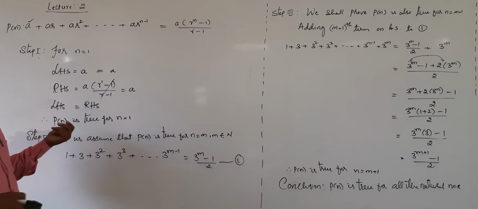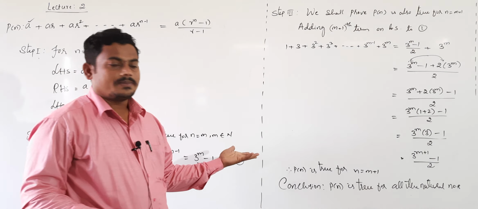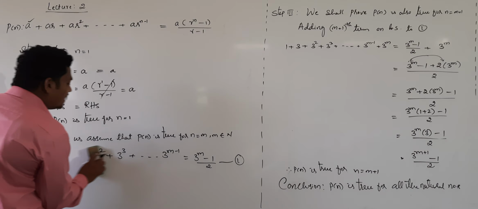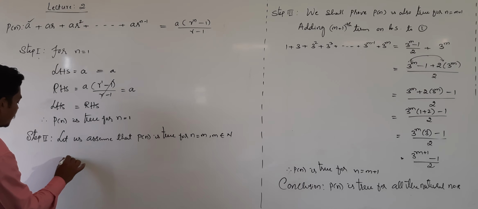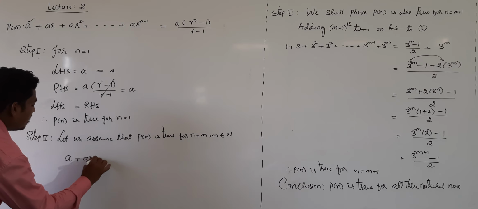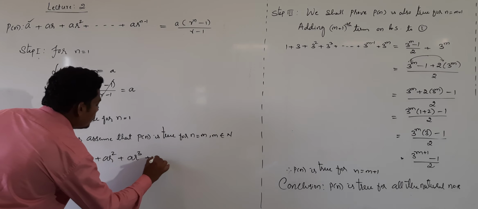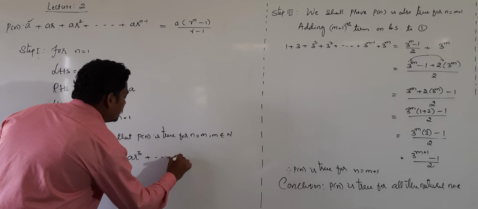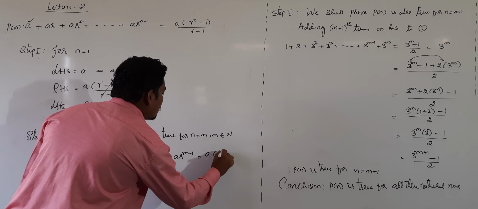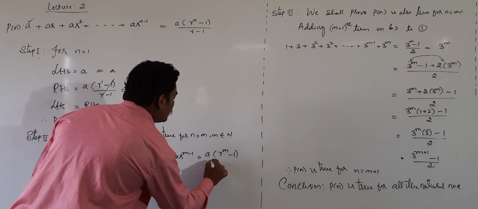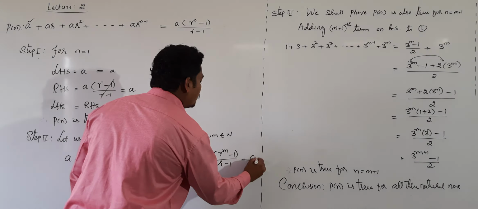Then it is true for n equal to 1, then directly we can write given statement is true for any natural number m. Then given expression becomes in terms of m. Then it will be a plus ar plus ar square, ar cube plus and so on, ar power m minus 1 is equal to a into r power m minus 1 divided by r minus 1. Take this as equation number 1.